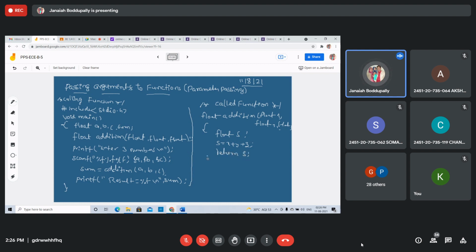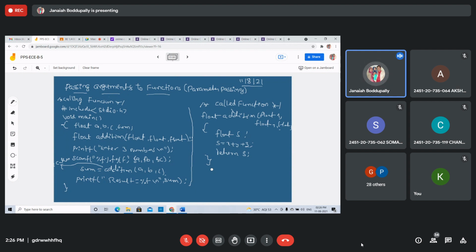We can change the values of x, y, z, and we are returning the s value, the sum of the values, to the calling function. This is the calling function, and addition is the called function here. Whatever value is stored in x, y, z, you may modify. These are the formal arguments, but you are getting the values by call by value. That is the passing of arguments. It's a one way mechanism.